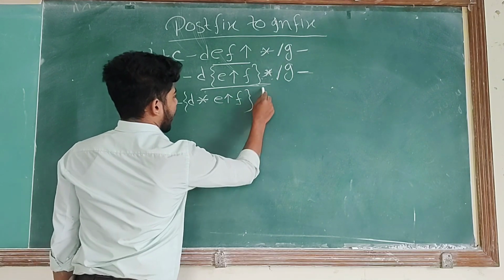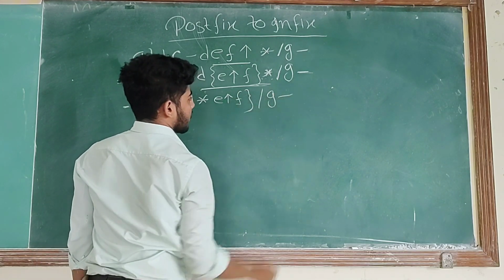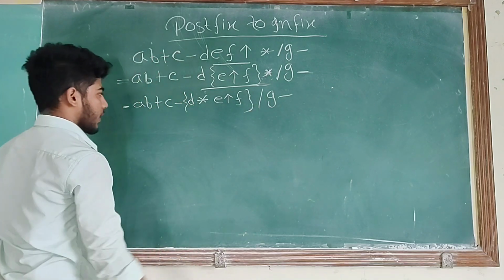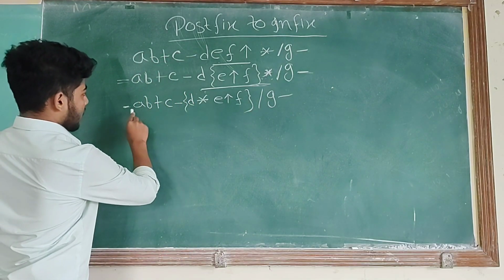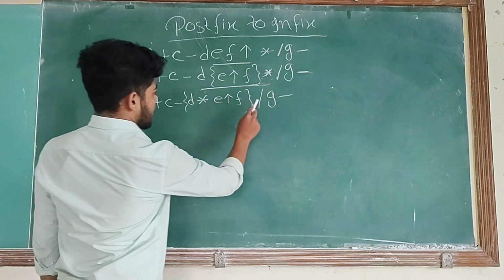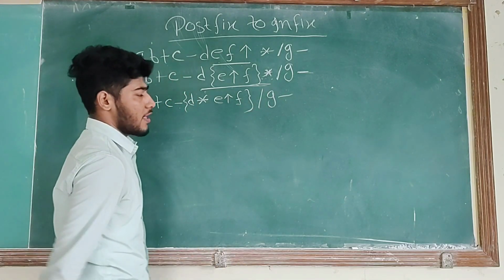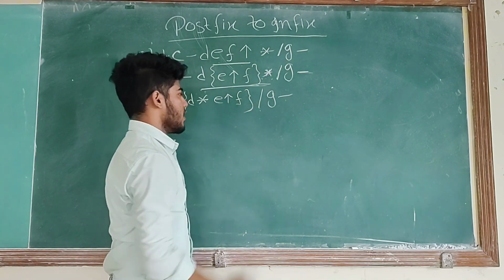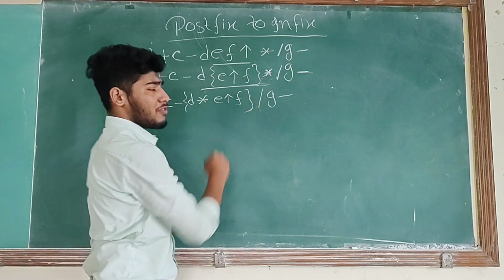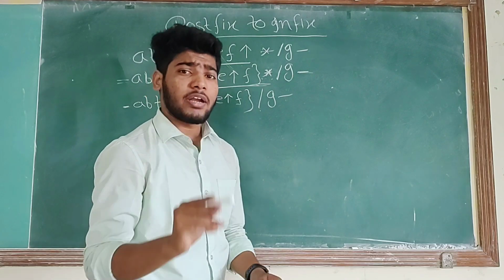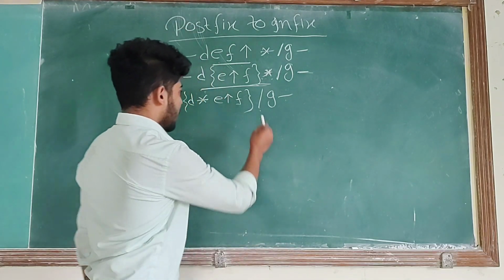Okay, and the remaining expression will come. Then plus, minus, division, minus. So whose precedence is high? Division precedence is high. So check, before division are there two operands present or not.